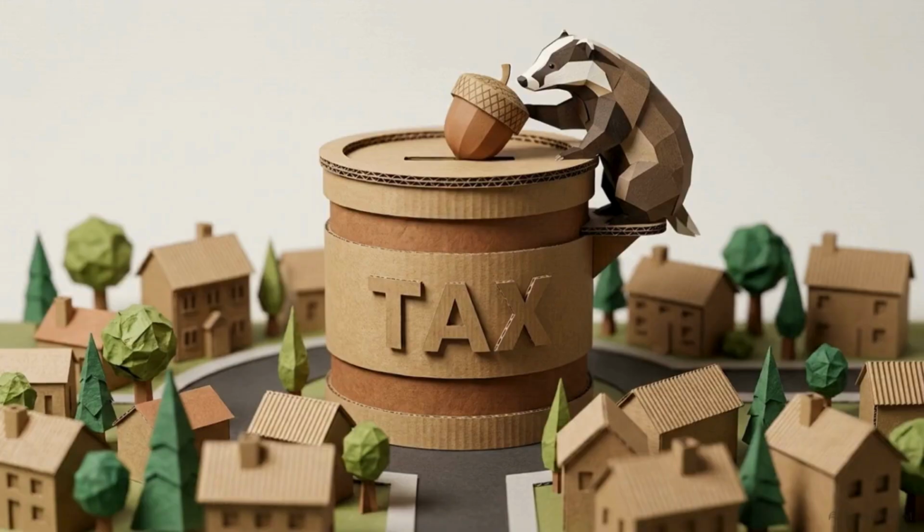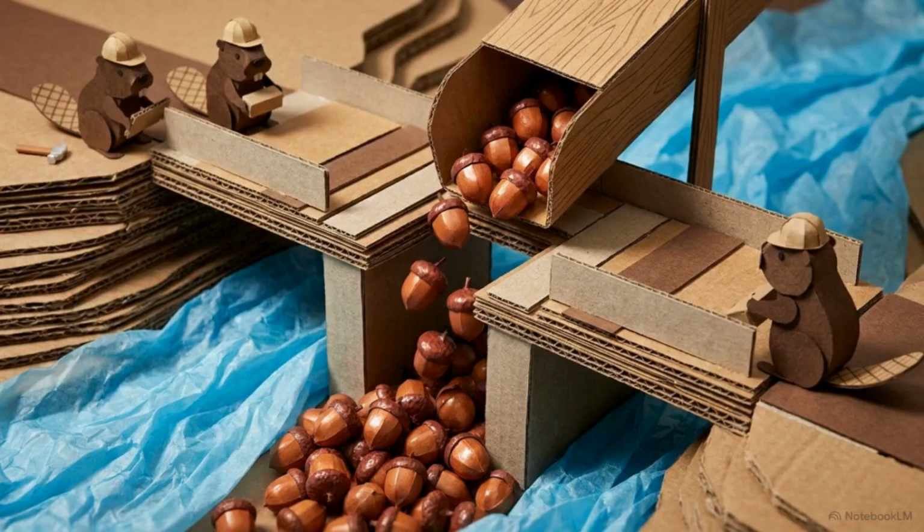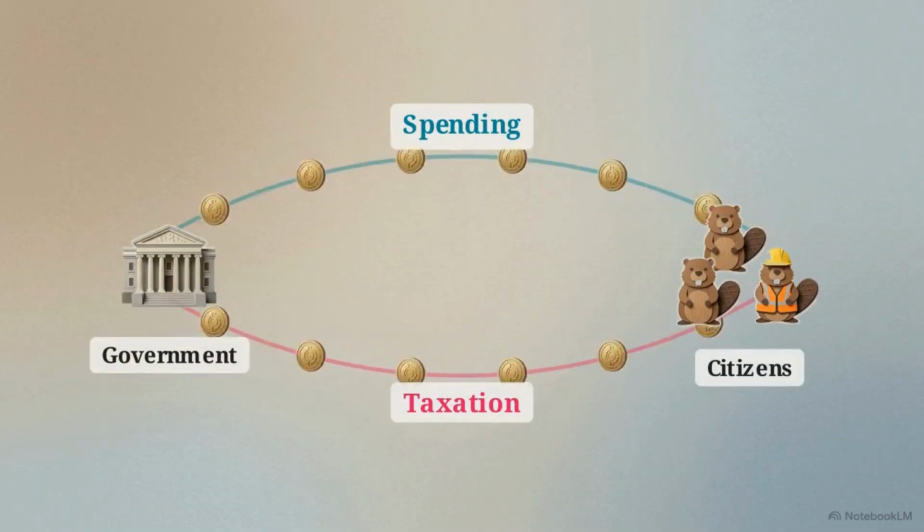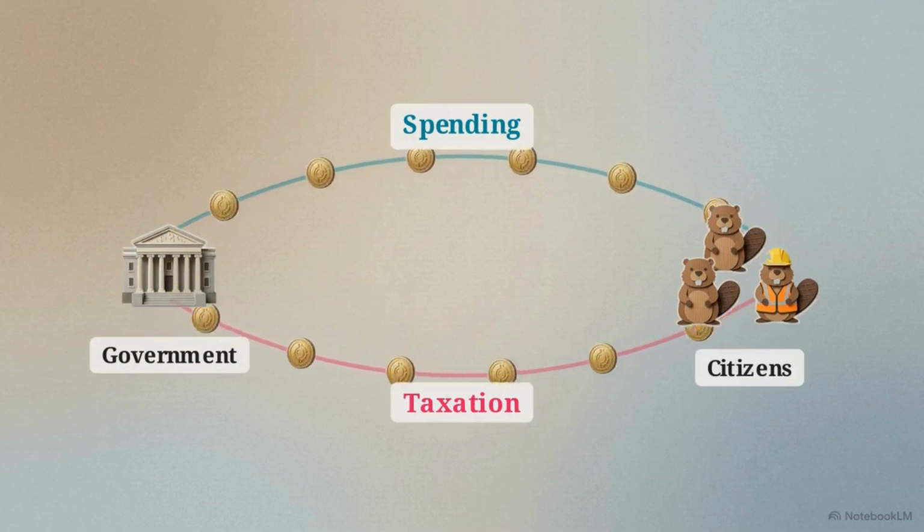Taxation is when the government collects acorns from the animals, pulling money out of the economy. Government spending is the opposite. The government puts acorns back into the economy by paying for services or building new things. By manipulating government spending and taxation, he can directly influence how much money is moving through the zoo.